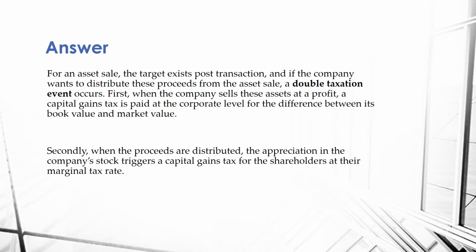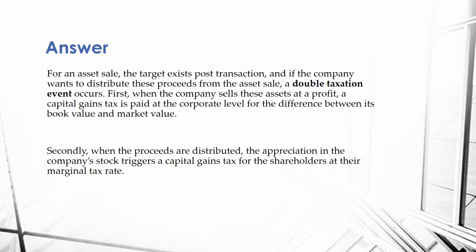Now, the entity receives those proceeds, right? And so they get taxed at their own corporate level. Now, secondly, when the proceeds are distributed, the appreciation in the company's stock triggers a capital gains tax for the shareholders at their marginal tax rate. So it's a double taxation event.